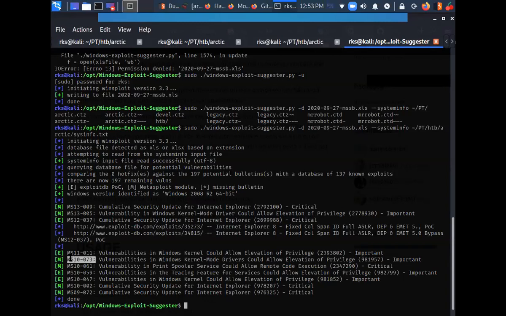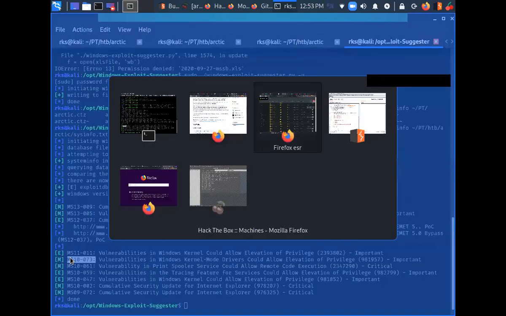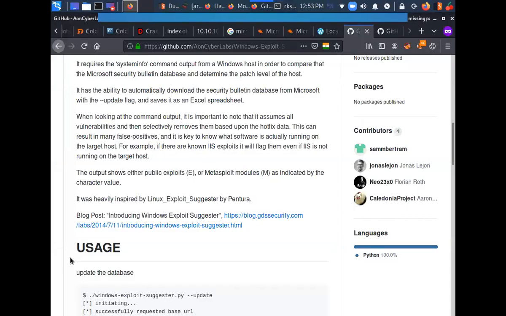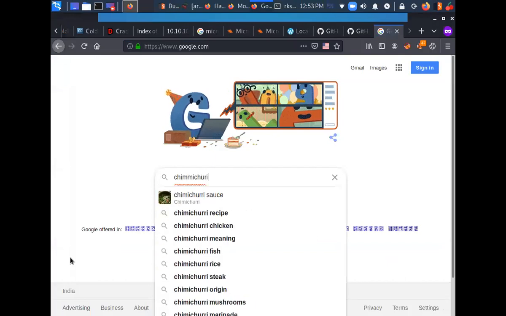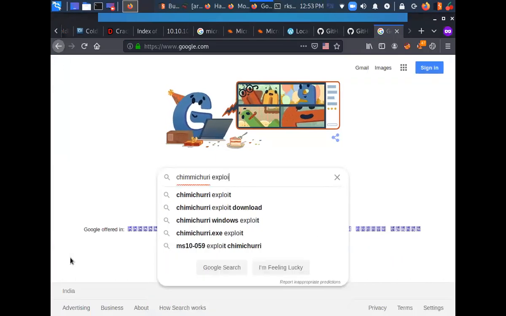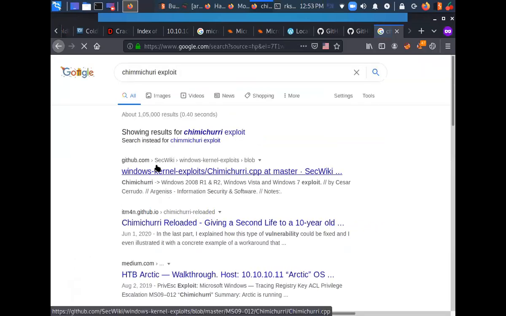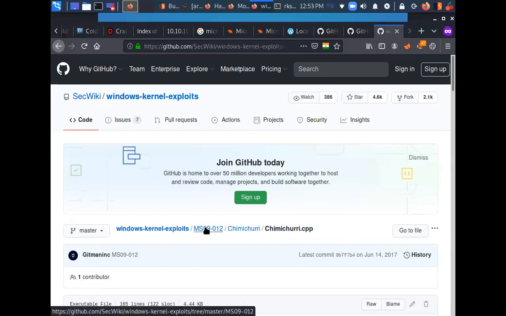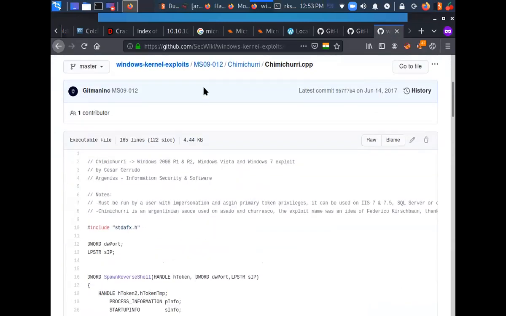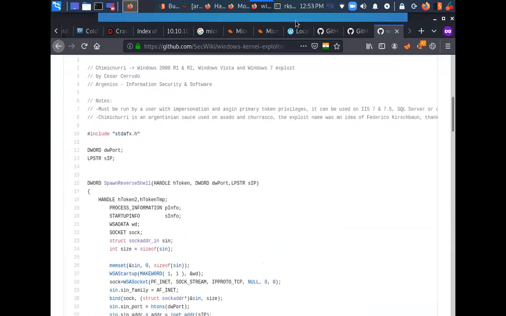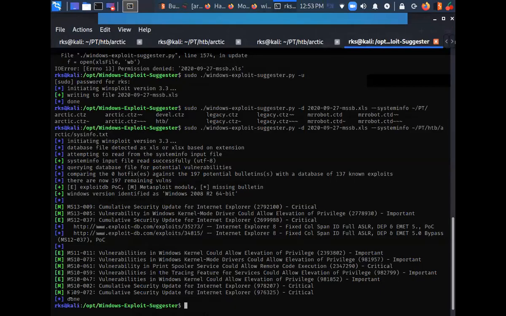I believe this is chimichurri. Let me just confirm it if I'm not wrong. Google chimichurri, not the sauce. I'm looking for the exploit. Okay, chimichurri is MS09-012. It is not here. Why it is not here?